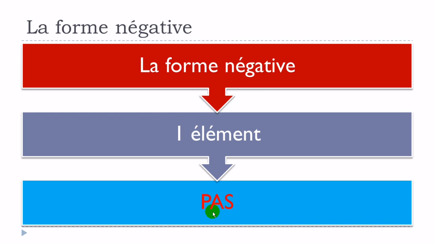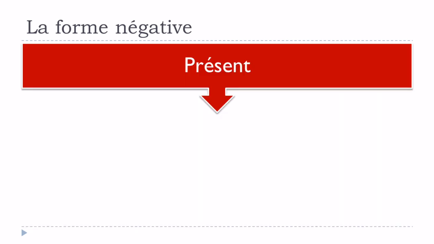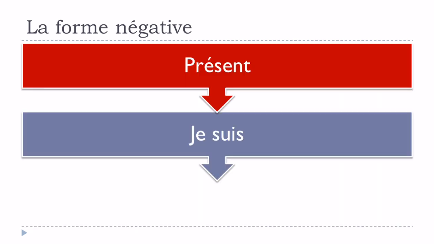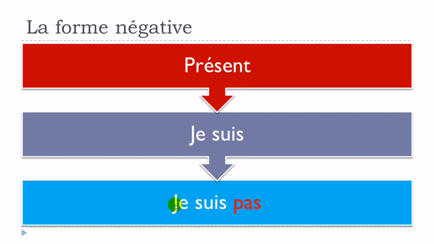Keep in mind that it is informal French. So it's spoken French, it's not in formal situation, because of course in formal situation you will have to keep the two parts, okay? But then if you are listening to youngsters, they won't use the first ne part, okay? So let's see how it will look like. Je suis, okay, will become je suis pas.